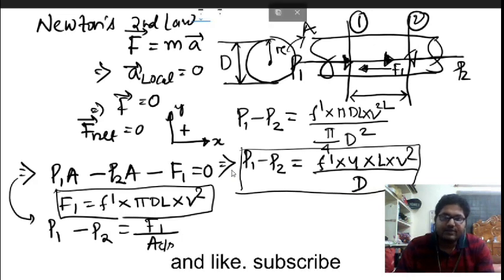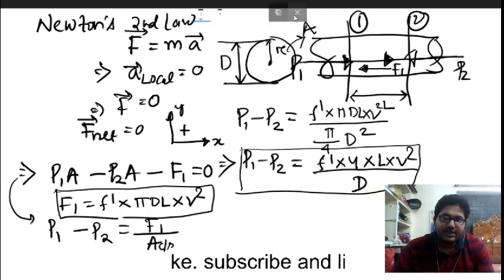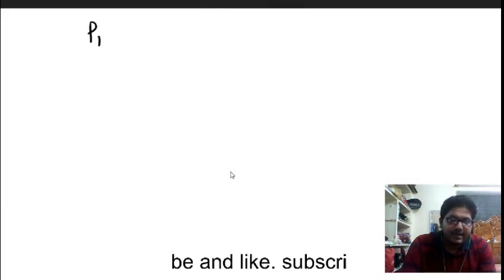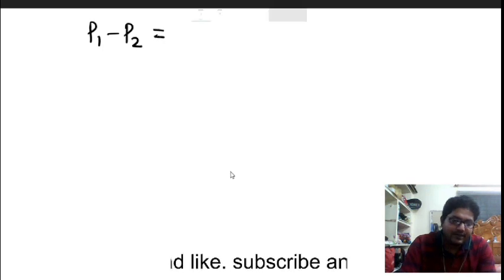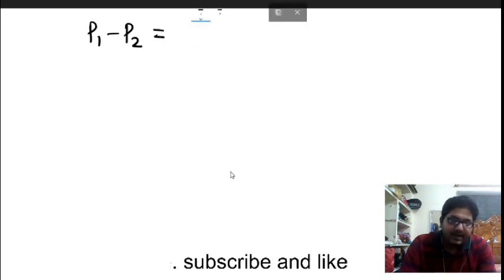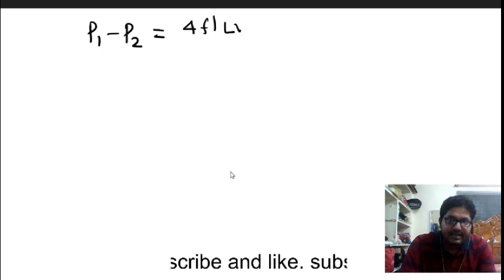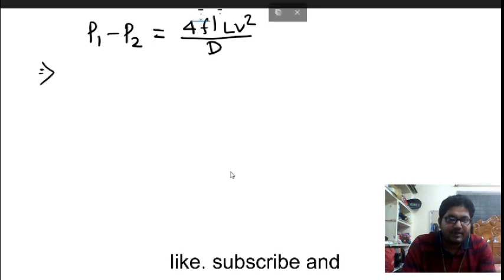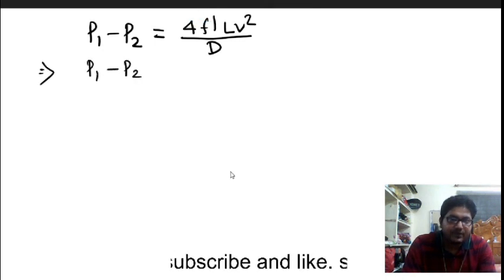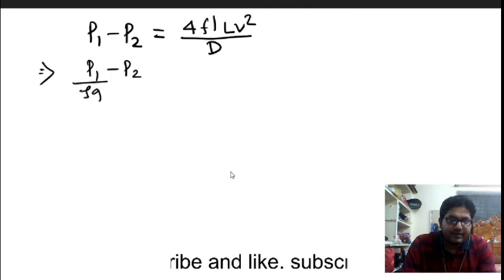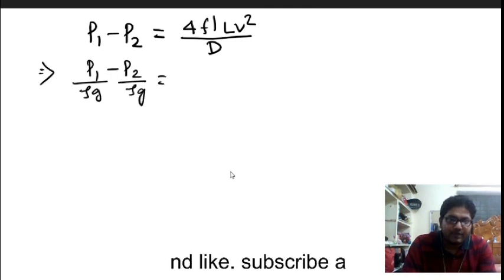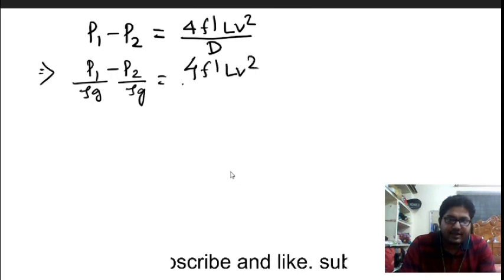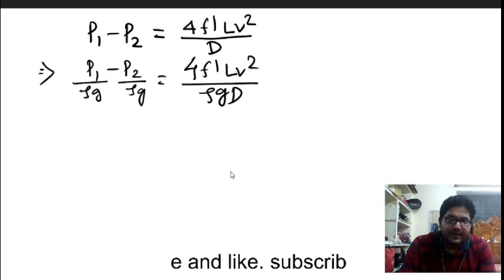Now I am dividing both sides by rho g. So I am getting P1 minus P2 will be equal to 4 f dash L v square divided by d. Now dividing both sides by rho g, P1 by rho g minus P2 by rho g will be equal to 4 f dash L v square by rho g into d.